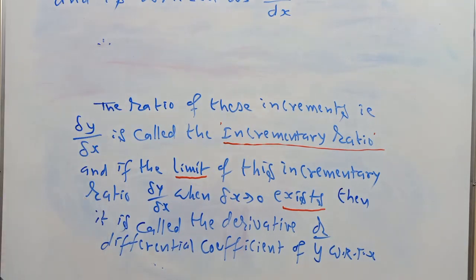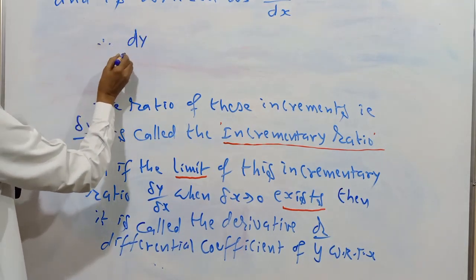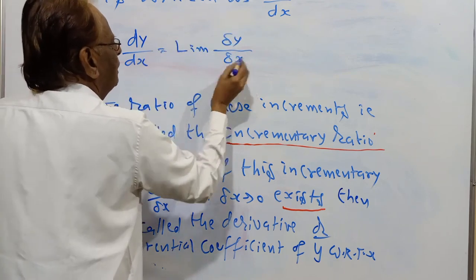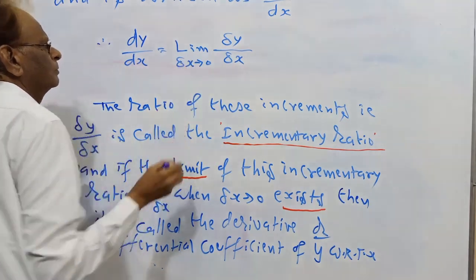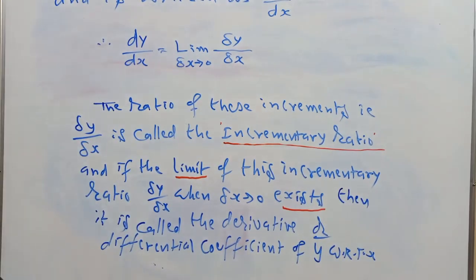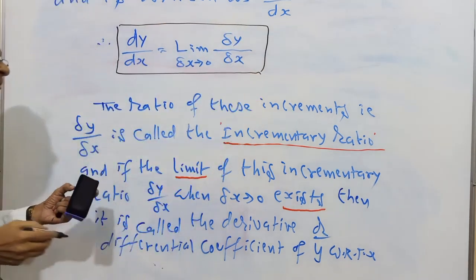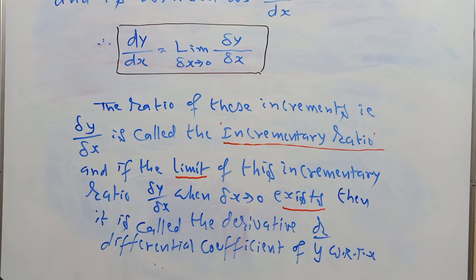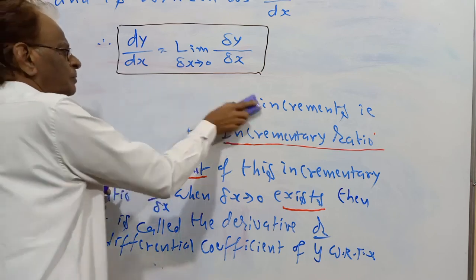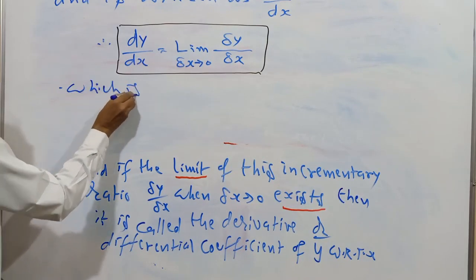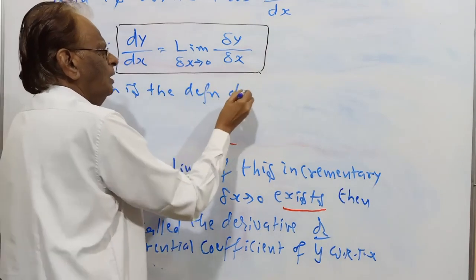Here dy by dx is equal to the limit of delta y by delta x when delta x tends to 0, which is the definition of derivative.